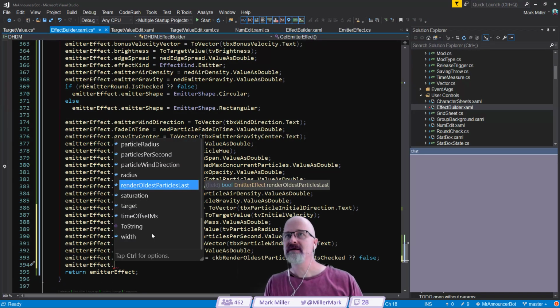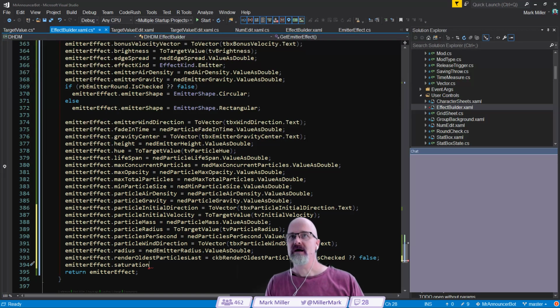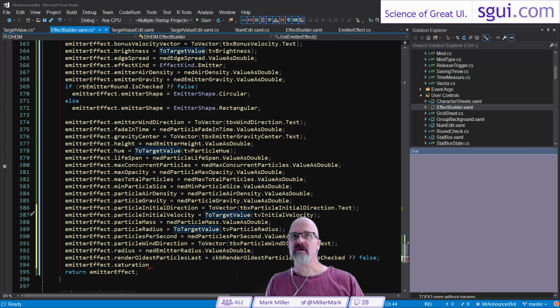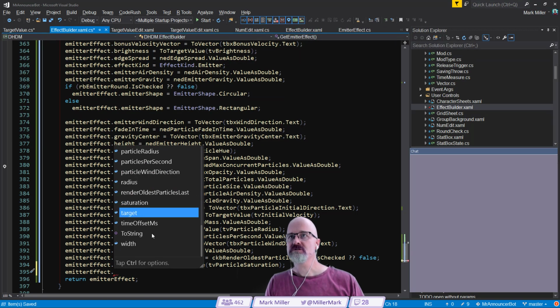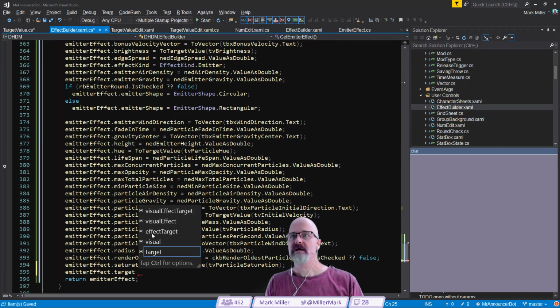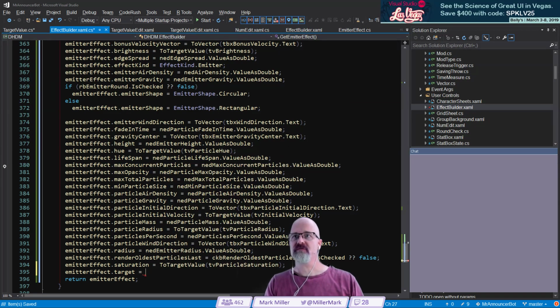Next, we've got saturation. That's going to be equal to a target value of TV.saturation, particle saturation, and target, that's equal to, how did I get the visual effect target down below?